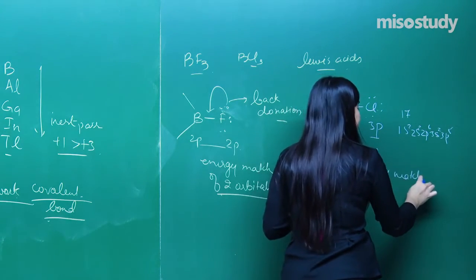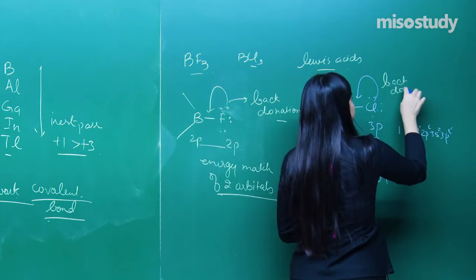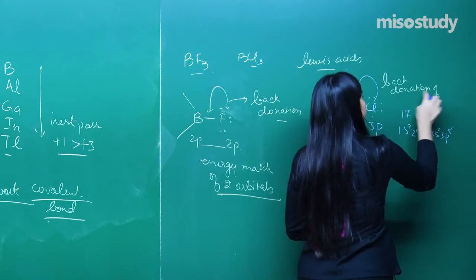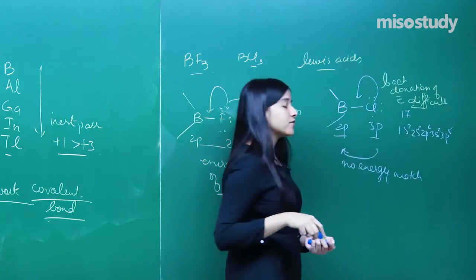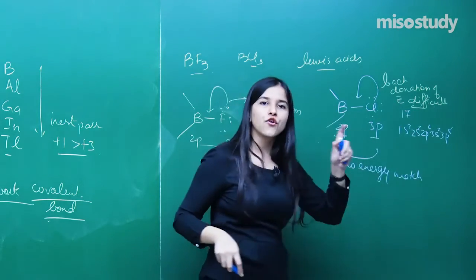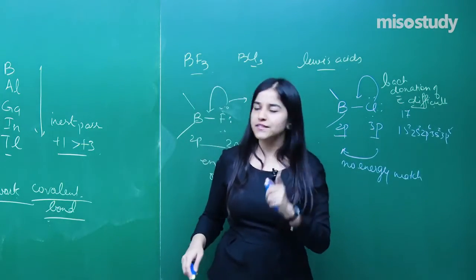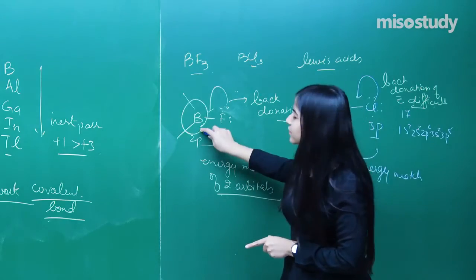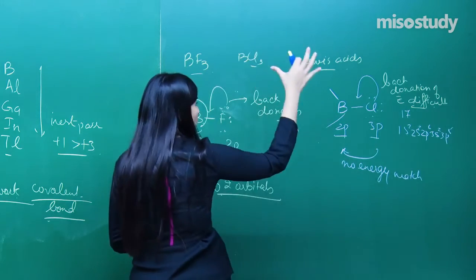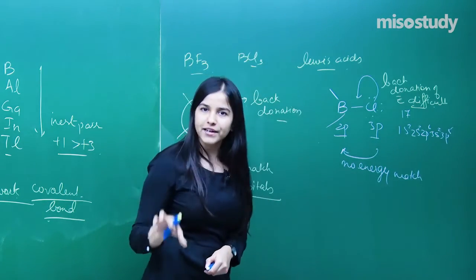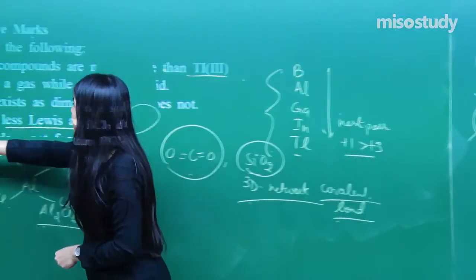That means the back donation of electrons will be difficult. Since this back donation is difficult, the deficiency of boron is still there. It's still deficient, still behaving as a good Lewis acid, whereas BF3 has less deficiency, so it is less acidic. Clear? So that was an important one. I hope everybody has got it. I have just told you a slight idea about it, so keep that in your mind. Fine, that was the D part.